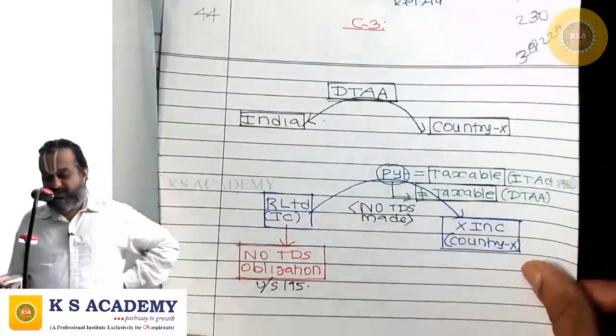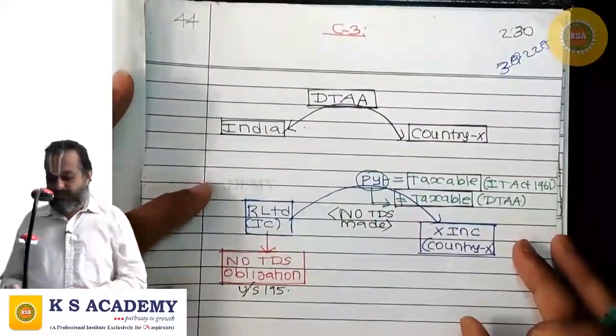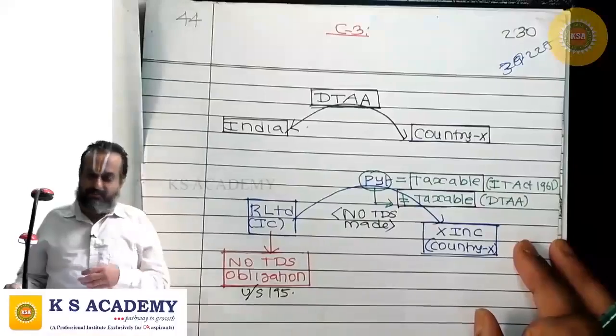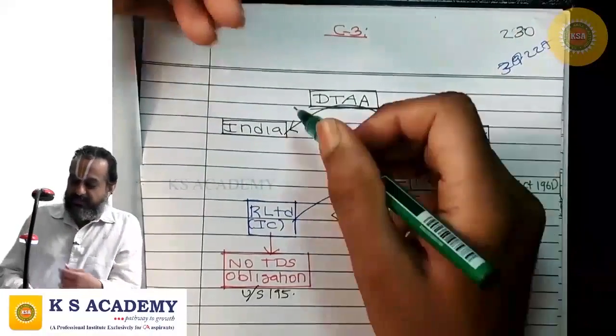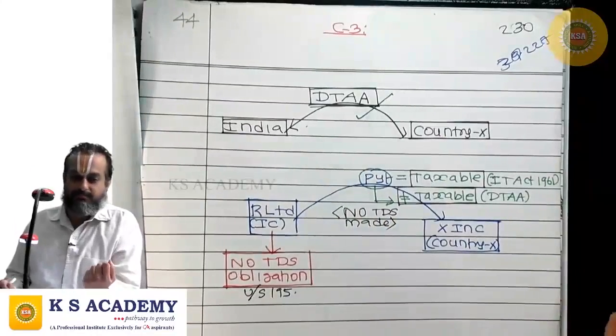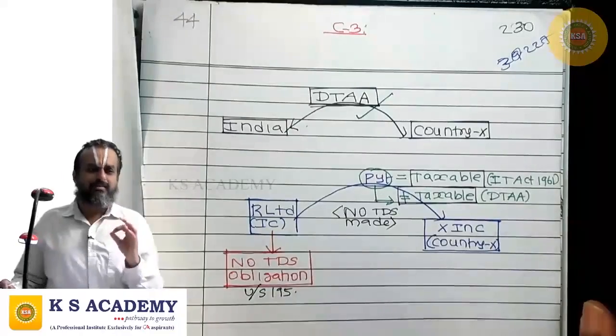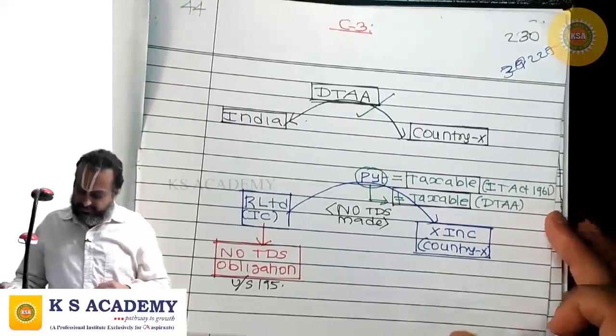Now, circumstance number 3. What is that? To visualize this, I'll give you one example. See this. Between India and country X, there is a double tax avoidance agreement.